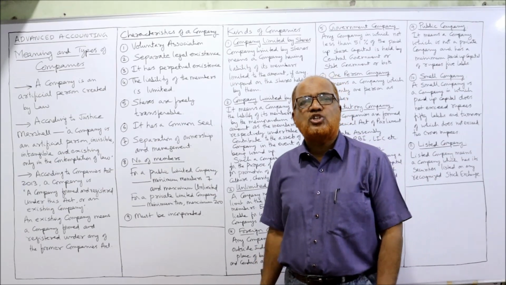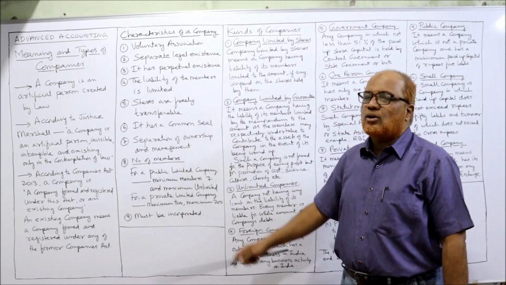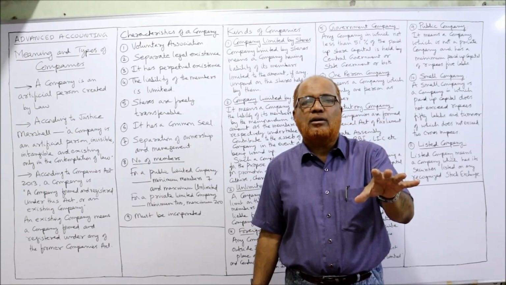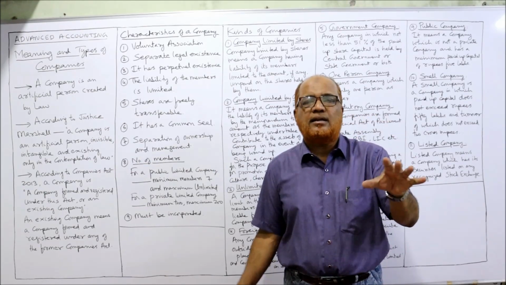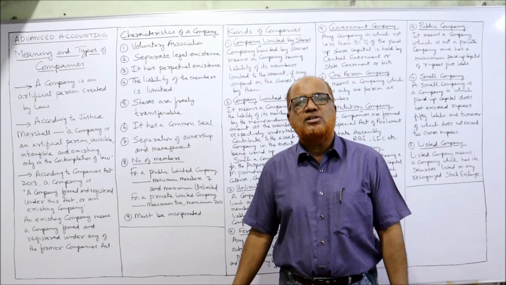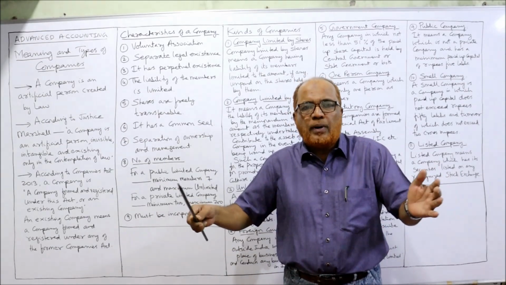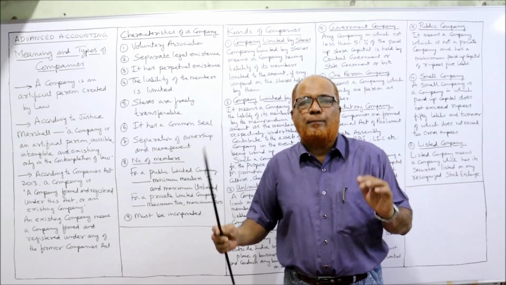Now, characteristic features of a company. First feature, voluntary association. Nobody makes it compulsory. There is no compulsion that an association of persons should be there. It is voluntary. Voluntarily, a few persons will come together to form the company.